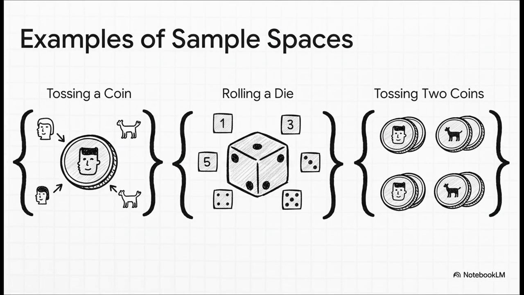Let's look at some examples, right? For a single coin toss, the sample space is super simple. It's either heads or tails. That's it. For a 6-sided die, it's the numbers 1 through 6. But check this out. When we toss 2 coins, the sample space gets a little more interesting. You could get 2 heads, 2 tails, or a head and a tail in 2 different ways. Nailing down this complete set is always the critical first step.